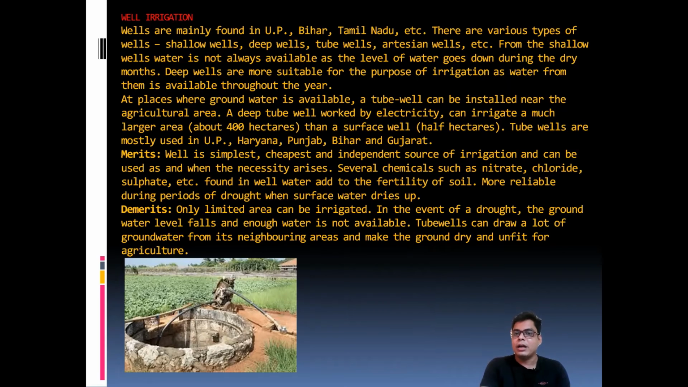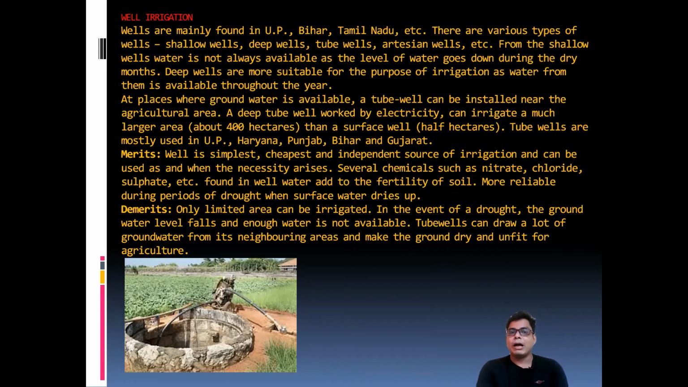artesian wells, etc. And you can see that well water is not always available, as the level of water goes down during the dry months. So that's the main problem. These are the well types: shallow well, deep well, tube well, and artesian well. And another thing, deep wells are more suitable for the purpose of irrigation because of the availability of water throughout the year. So that's the main thing.